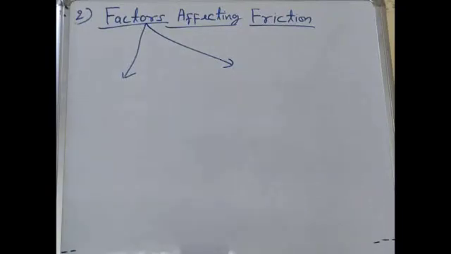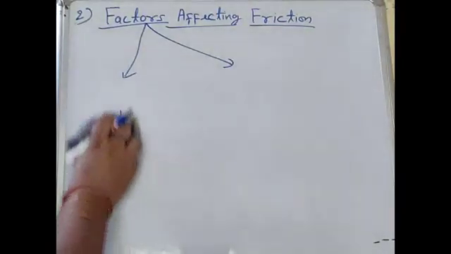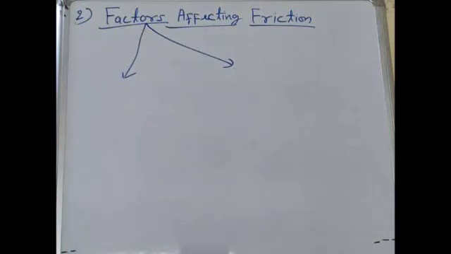Generally, take an example: take a pencil and roll it on two different surfaces. Roll a pencil on a table as well as on a towel, and you have to apply equal force. Just tell me on which surface the pencil will cover more distance, on a table or on a towel?